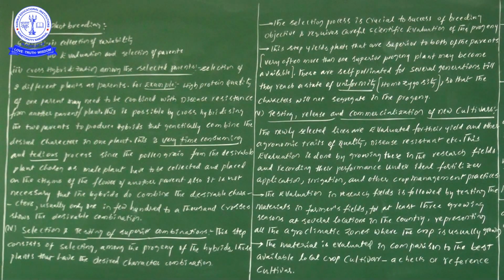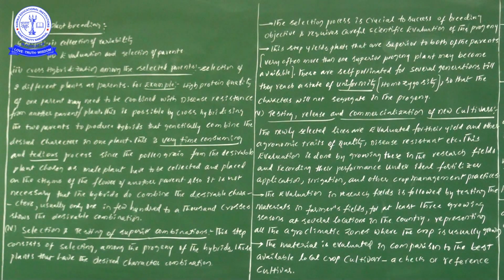Now, the steps of plant breeding. How many steps are there? There are 5 steps. Let us memorize these steps once. The first one is collection of variability. The second one is evaluation and selection of parents. The third one is cross hybridization among the selected parents.